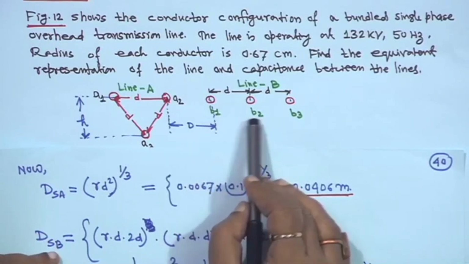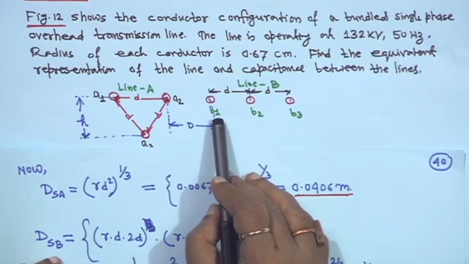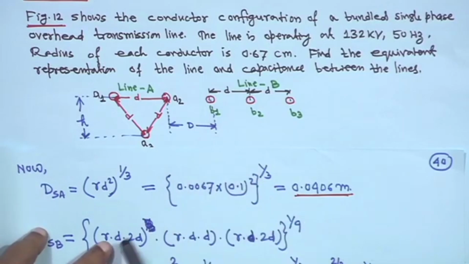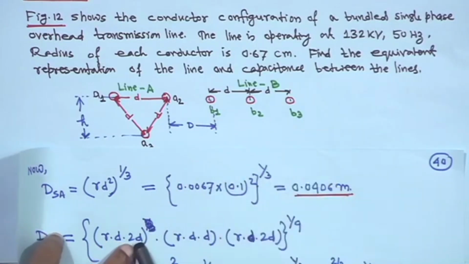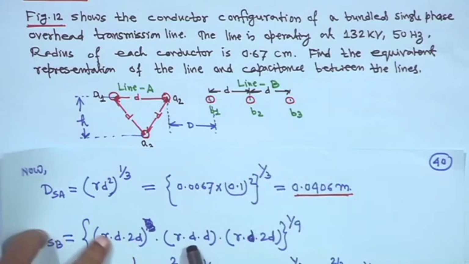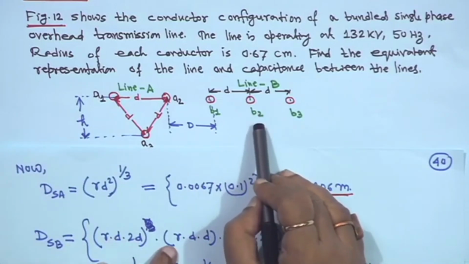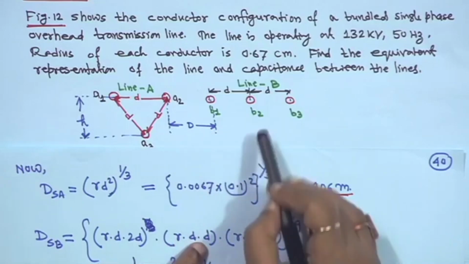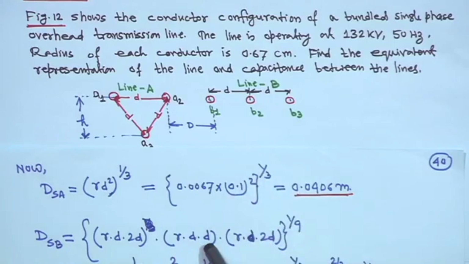So, if you consider B1, it will be R, then B1 to B2 is D, and B1 to B3 will be 2D, right. This is one. Then the mid conductor, it is DB2 B2, that is R, and DB2 B1 is D, into B2 B3 also D, right.